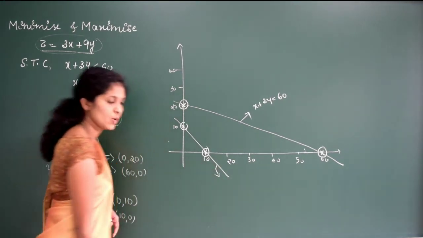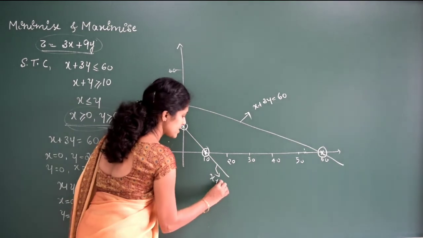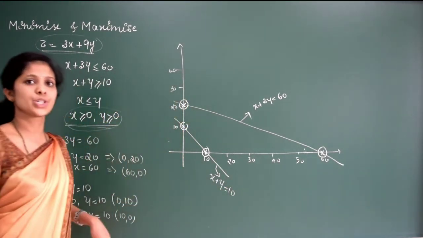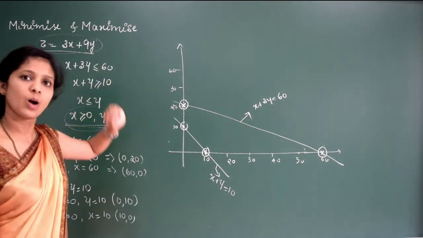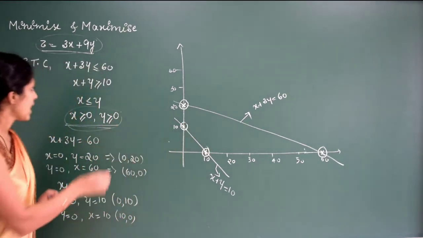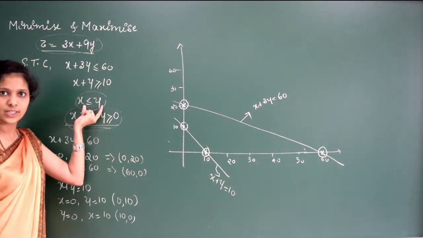And this line is now x plus y is equal to 10. See, while representing the line, this should be is equal to 10. Then while finding the solution region, it may be greater than or less than. And we need to name these points also. Name that. And x is less than or equal to y. Most of the students will get confused with this one, right?